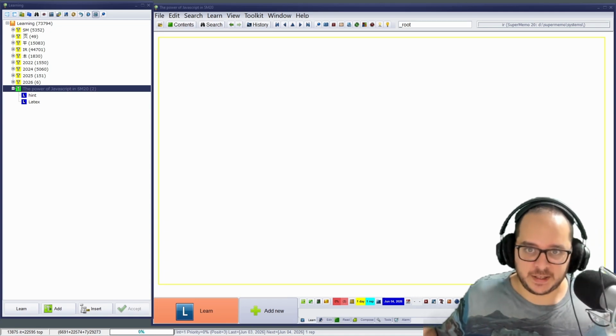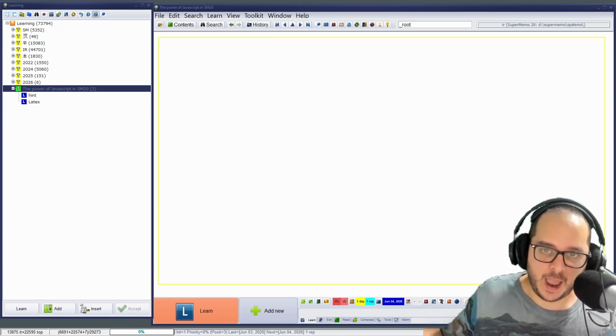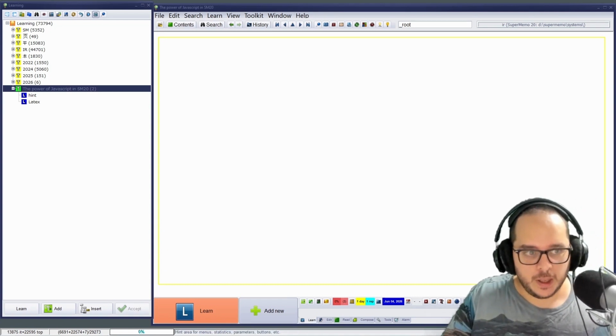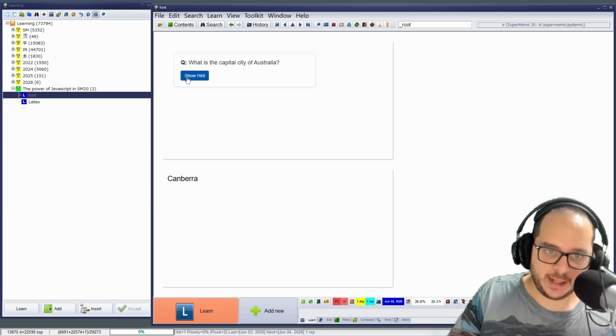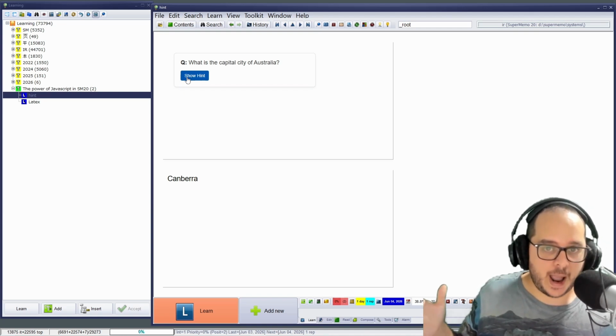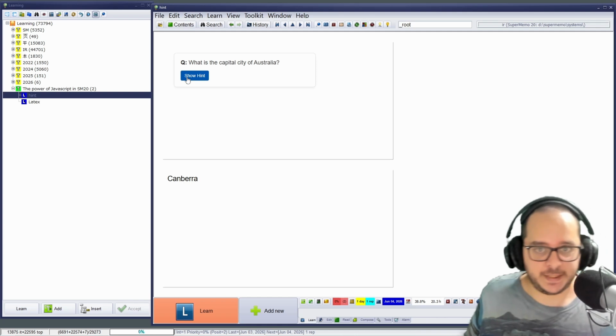Incremental ratings. I'm going to show something epic in SuperMemo. So look at this. You have a hint. First, do you see how pretty it looks? How eye candy? This looks more Anki-style. What's the capital city of Australia?